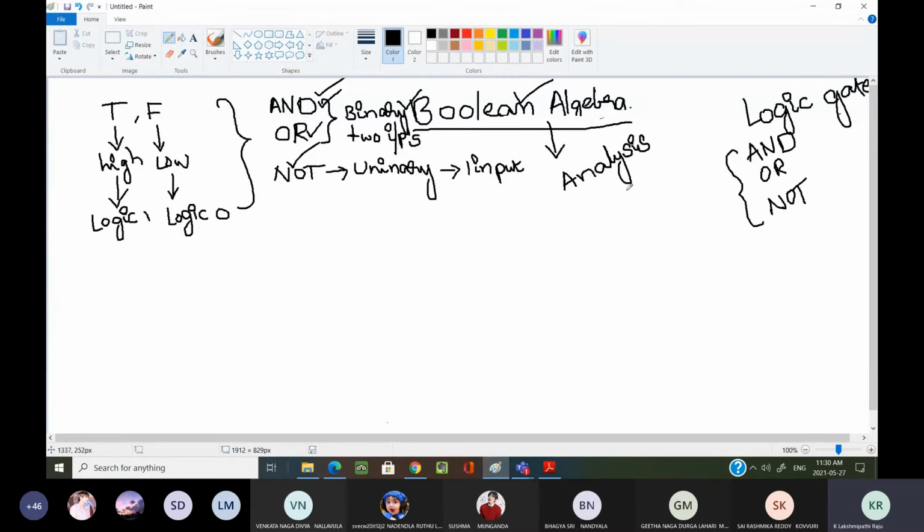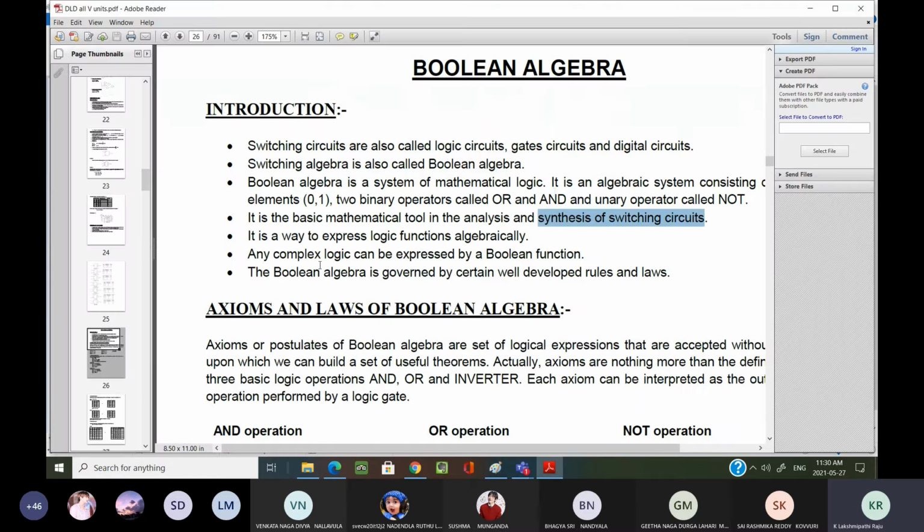We are analyzing the circuits as well as checking the functionality, whether, depending upon the input, it is giving the right output or not. We are checking the circuit functionality as well as reducing the circuit complexity by applying these Boolean algebra rules. It is a way to express logic functionality algebraically. Any complex logic expression can be expressed by a Boolean function.